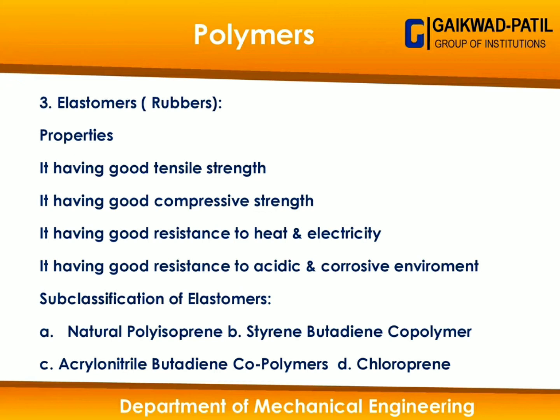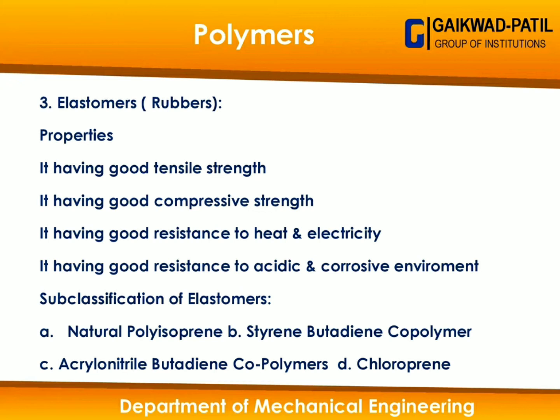When we apply forces in opposite directions away from each other, that material can sustain those opposite forces away from each other, which is called the tensile strength of that material. Now second, it has a good compressive strength. That means the forces act opposite to each other but towards each other. Getting me or not? So that is compressive strength.